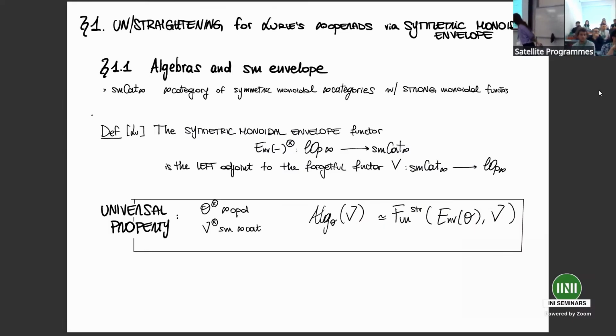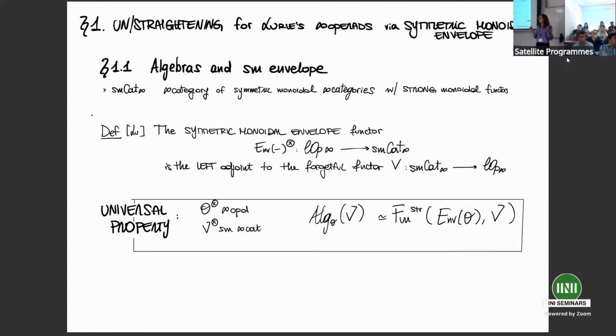So let me start by introducing the symmetric monoidal envelope. SMCat infinity denotes the infinity category of symmetric monoidal infinity categories with strong symmetric monoidal functors. Every symmetric monoidal infinity category is, in particular, an infinity operad.